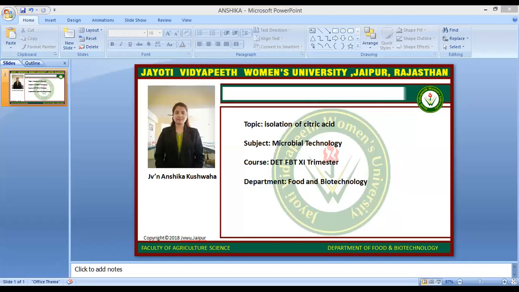Citric acid is naturally occurring and found primarily in several varieties of fruits and vegetables, with citrus fruits such as lemons and limes containing the highest amount of citric acid. This organic acid has many uses, including as a food additive, preservative, ingredient in cosmetic products, and as a powerful cleaning agent. So, citric acid is the most important commercial product which is found in almost all plant and animal tissues. Citric acid is the most important organic acid produced in tonnage and extensively used in food and pharmaceutical industries.